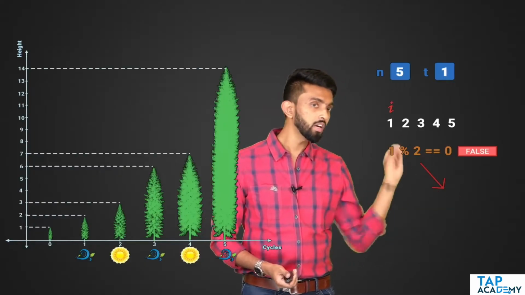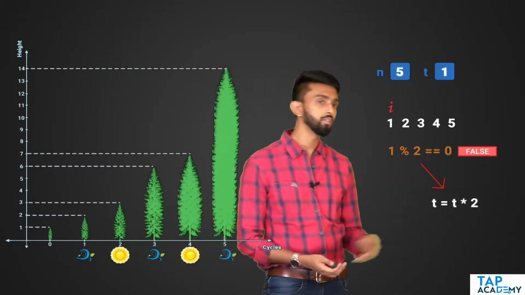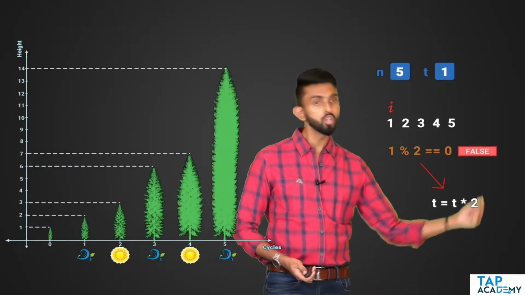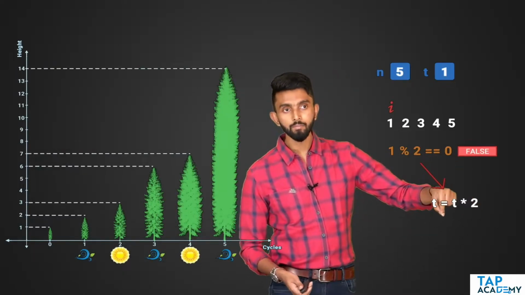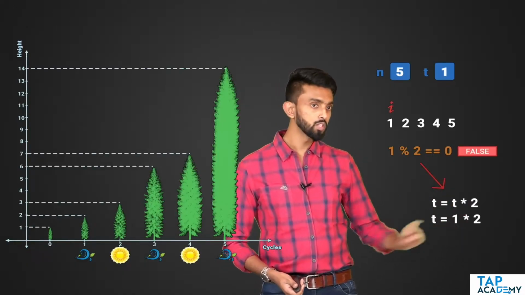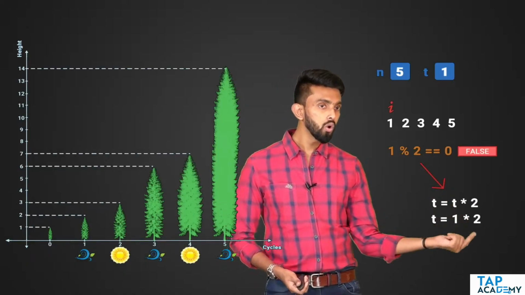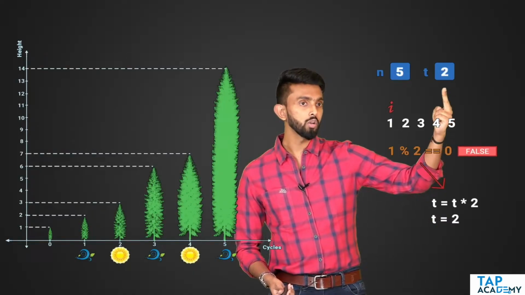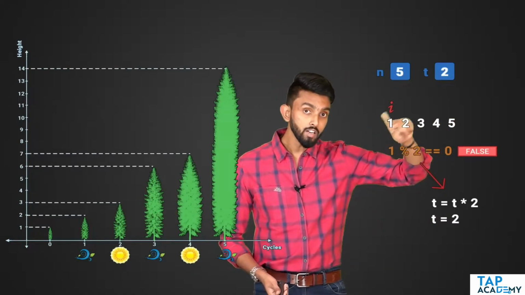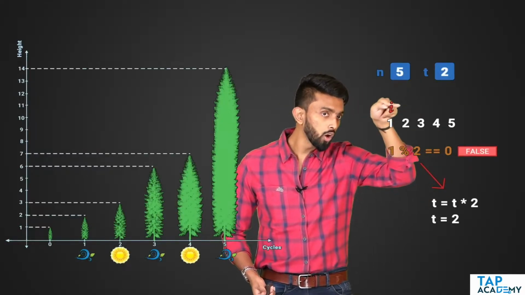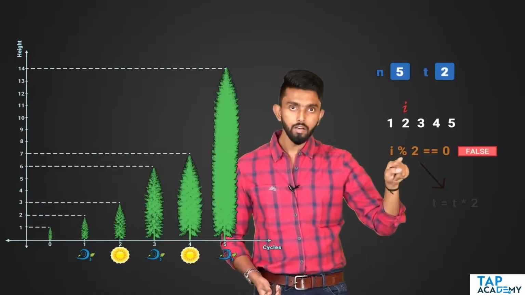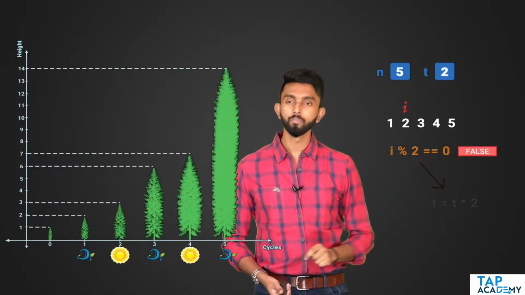And that multiplied result, I will store it back inside t. So see, t into 2, multiply existing value of t into 2, store that back inside t. Which means t's value is 1, 1 into 2 is 2, assign 2 to t, which means t was 1, it is now going to become 2. Please understand, you are within a loop. I will move forward. Now again repeat, check 2 mod 2.